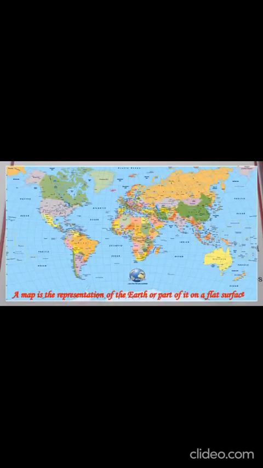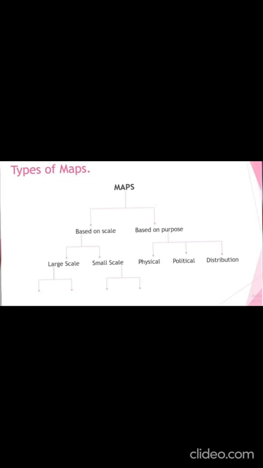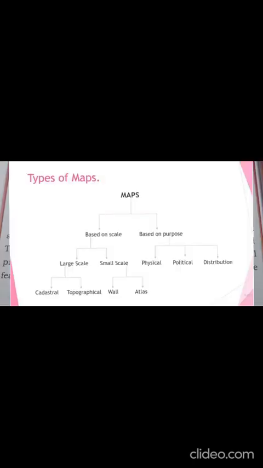Now let us study the different types of maps. Maps can be divided into two groups. They are maps based on scale and maps based on purpose. Again, maps based on scale are divided into two, large scale maps and small scale maps. Maps based on purpose are divided into three. They are physical maps, political maps and distribution maps. Large scale maps are again divided into cadastral maps and topographical maps.